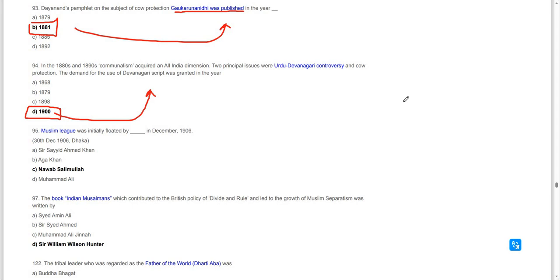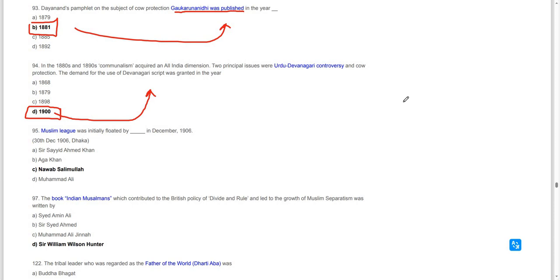And the main demand acquired this pan-India status because of two reasons: one is the Urdu-Devanagari controversy, and the other is cow protection. Devanagari script was granted the status in the year 1900.